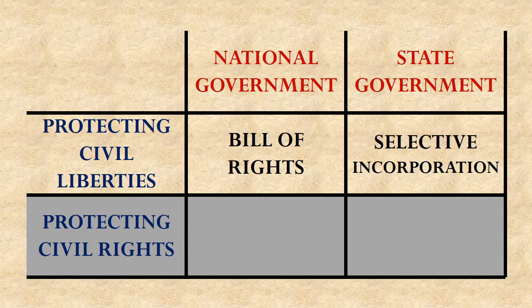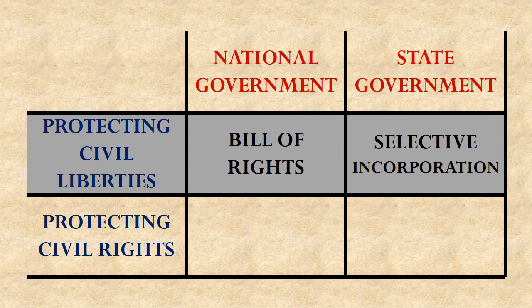So now let's put these ideas of how civil rights are protected into this diagram that we began building in the previous unit. Now remember, in the previous unit we were talking about protecting civil liberties. So we had the bottom part of this diagram grayed out, and at the time I said, don't worry about that, we'll get to that in the next unit.